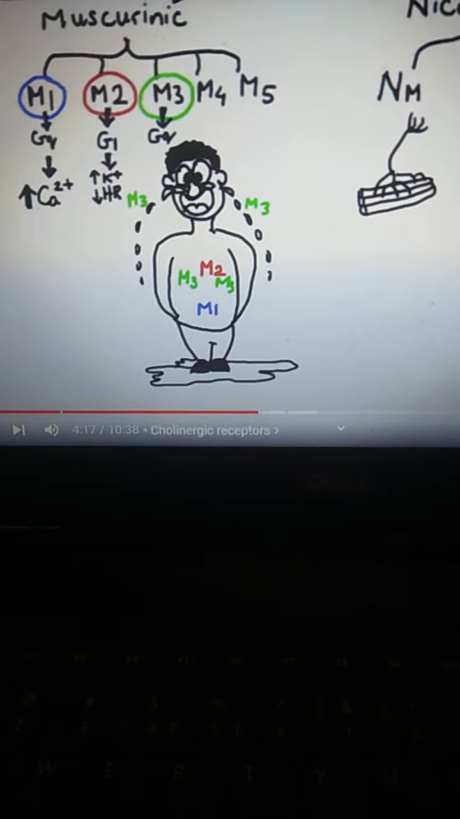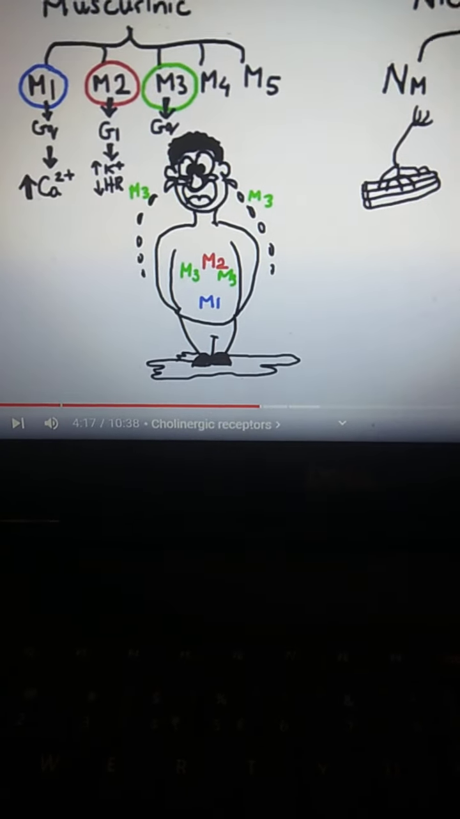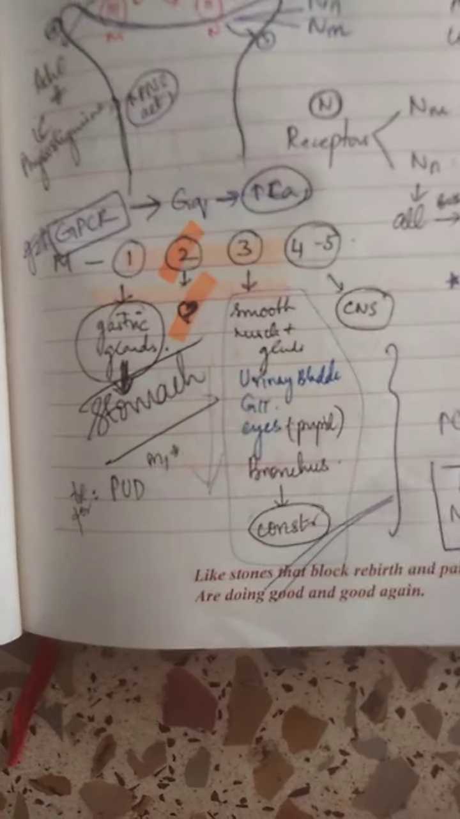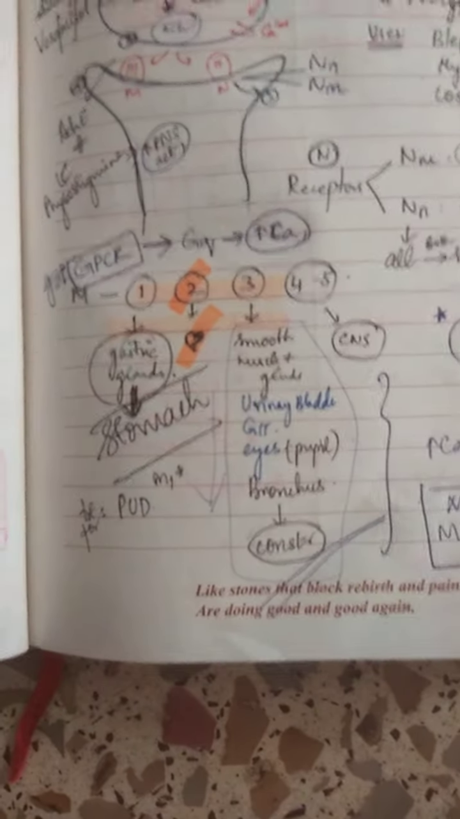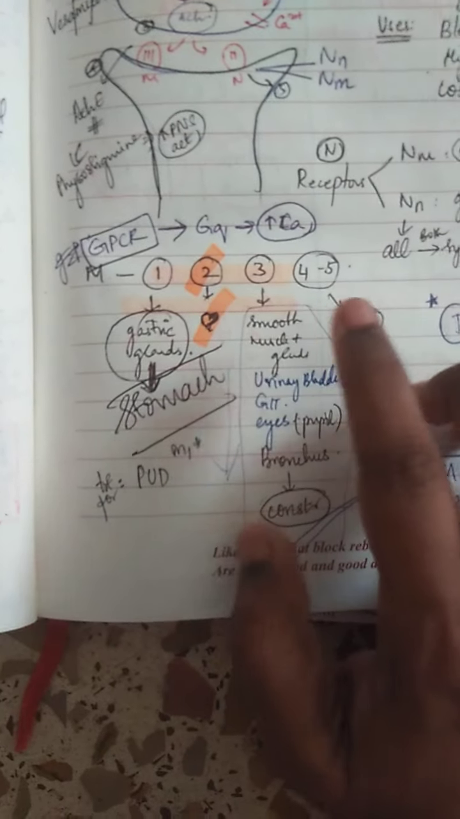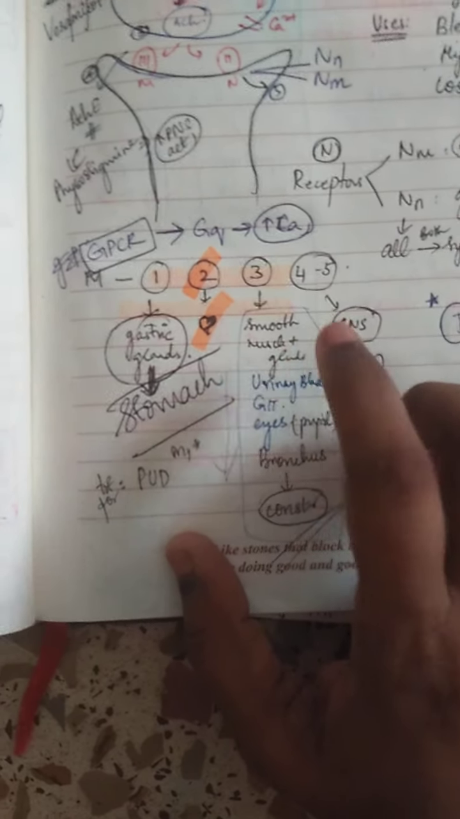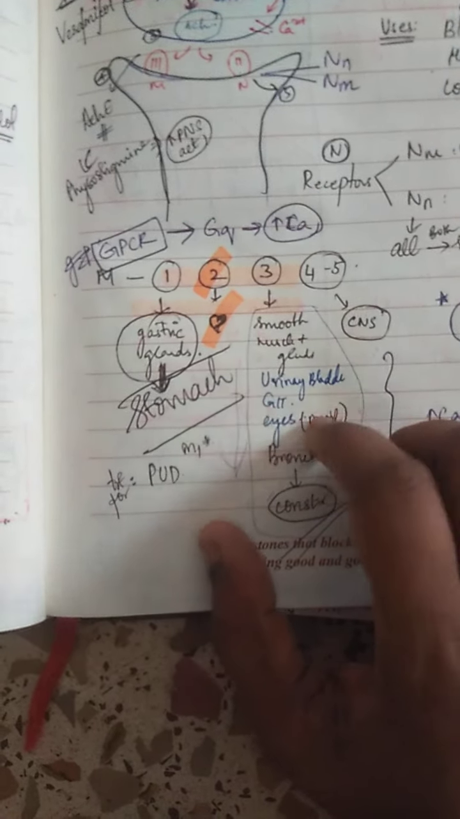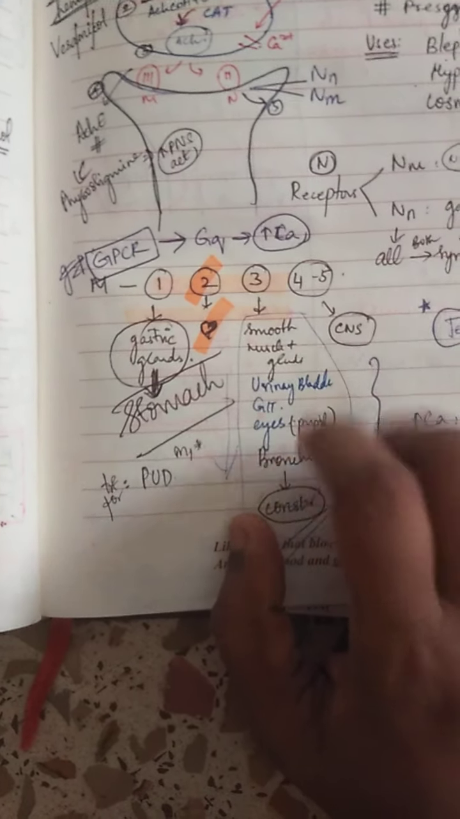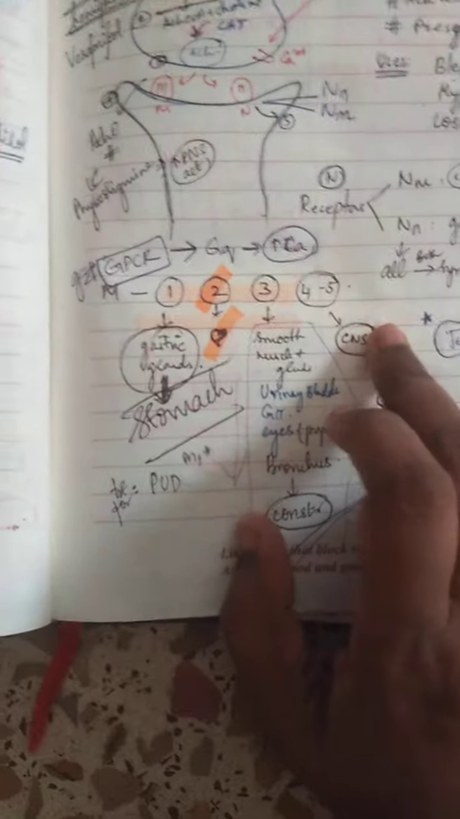Muscarinic receptors, there are 5 types: M1, M2, M3, M4, and M5. M1 is present in gastric glands, stomach, smooth muscles, etc. M2 is present only in the heart, which is very important. M3 is present in glands, smooth muscles, urinary bladder, GIT, eye, pupils, bronchus, etc. M4 and M5 are present in the CNS.